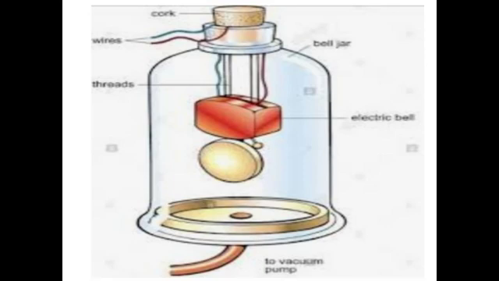The bell is set ringing and its sound can be heard clearly from outside. But when the air is gradually sucked out by the pump, the sound of the bell becomes fainter and finally cannot be heard at all, although the bell can be seen to be working. If air is then again allowed into the jar, the sound of the bell can be heard again.